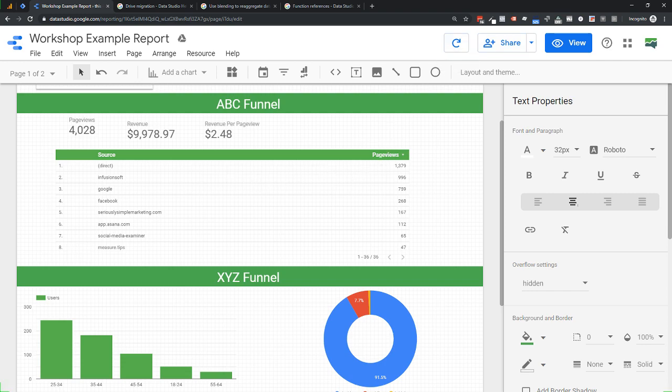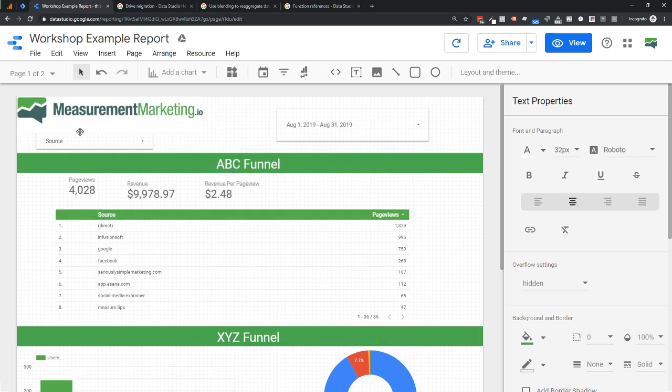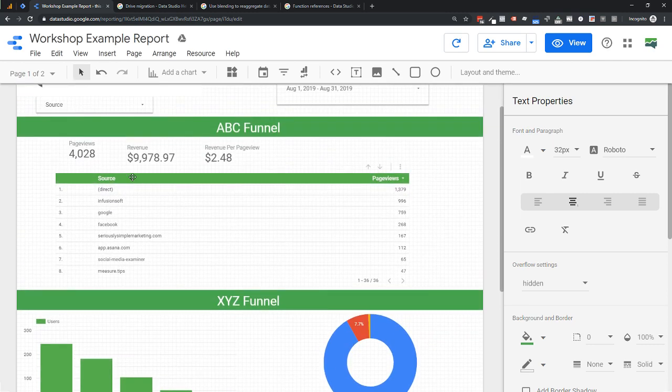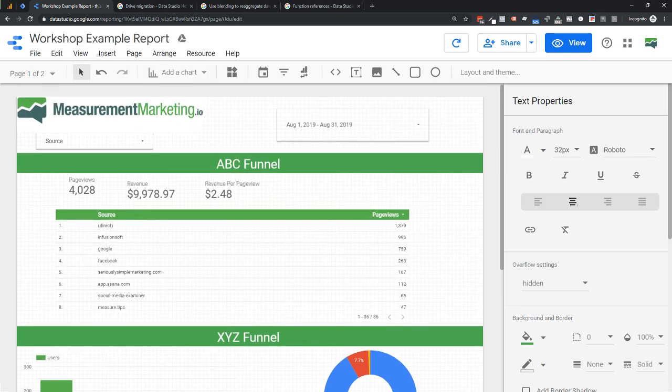And of course, I think the other feature that I particularly liked was the image drag and drop, because I find images a lot that we have to put in these reports, and where we do funnel images and all that sort of stuff. And it's just so much easier now to drag and drop them in. So go Data Studio.